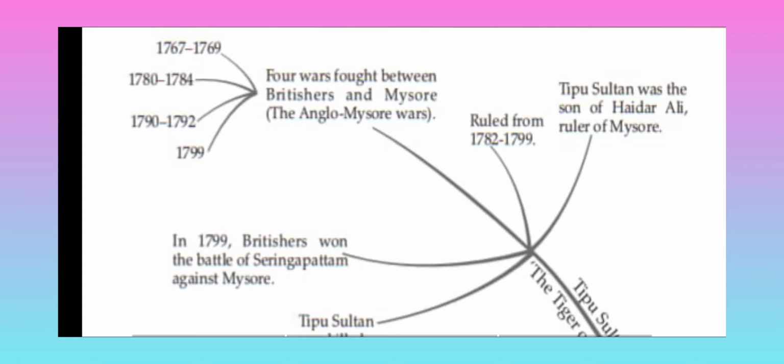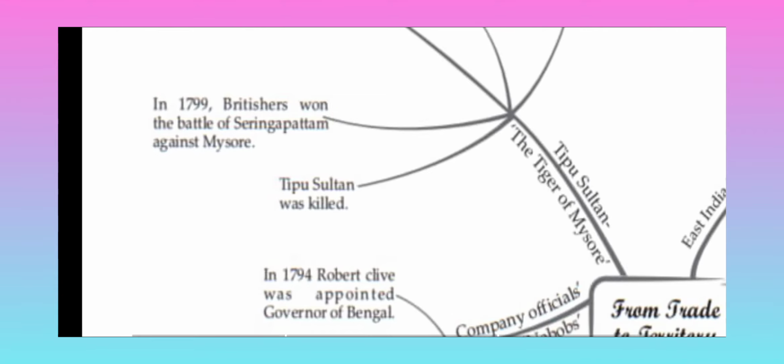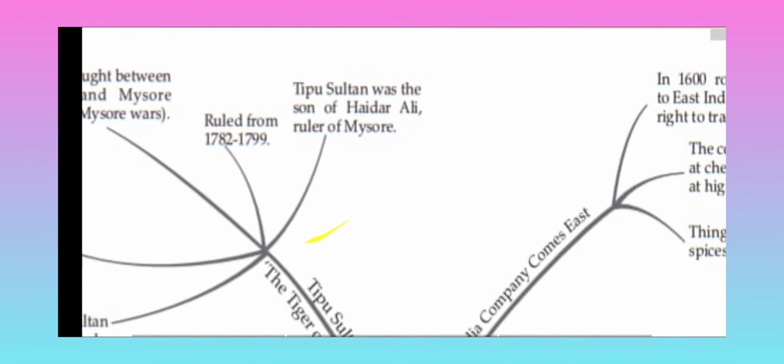Now 1767 to 1769, that battle was fought by his father Hyder Ali, and in the second war, 1780 to 1784, Hyder Ali died in between. So 1782 to 1784 was fought by Tipu Sultan. In 1799, the British won the Battle of Seringapatam against Mysore. Tipu Sultan was killed in that battle. So this one is the quick recap of the chapter.